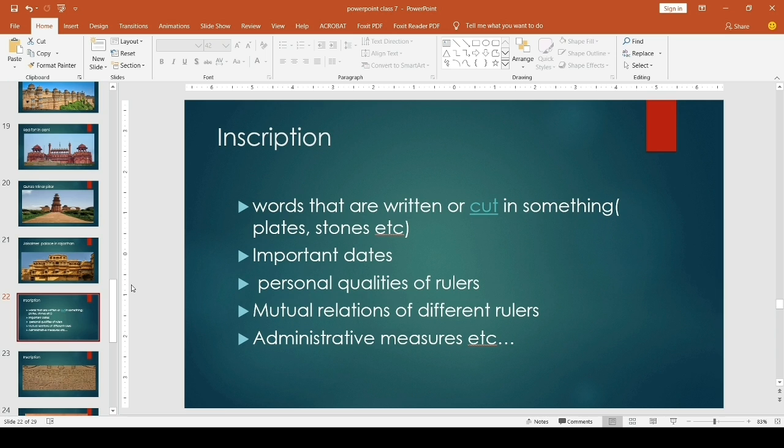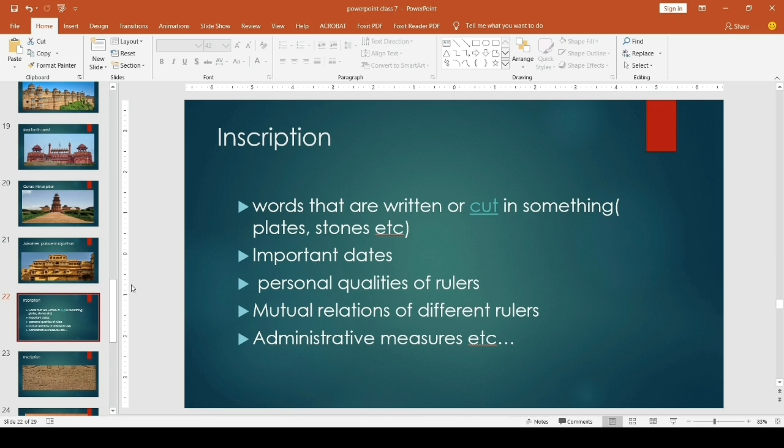They provide us a clear picture of important events, important dates, the personal qualities of the ruler, the mutual relationship of different rulers, about art, about administrative measures. So all this information we can collect through inscriptions. Okay, so what is inscription? Words that are written. Some writings on copper plates or stones are known as inscription.